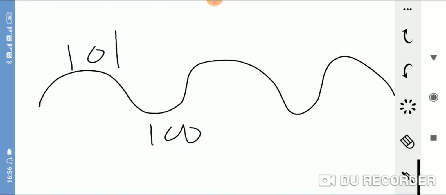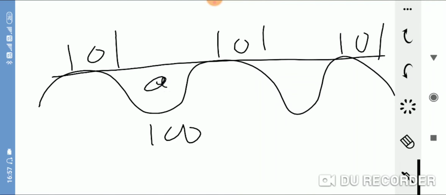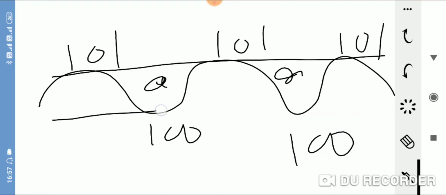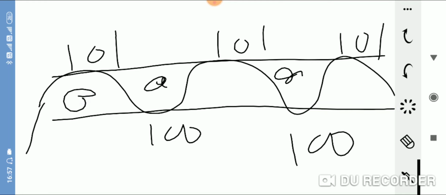If you want to make a road, firstly we have to keep in mind at which elevation we want to construct it. If we want to construct a road at an elevation of 101, then we have to join this line and fill this area. If we make the road at an elevation of 100, then we have to cut these portions.